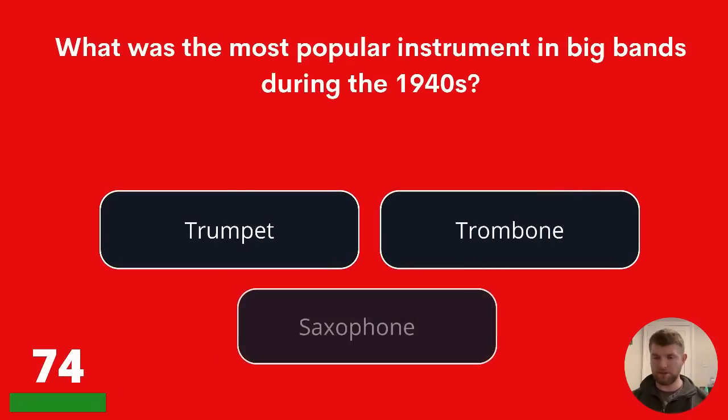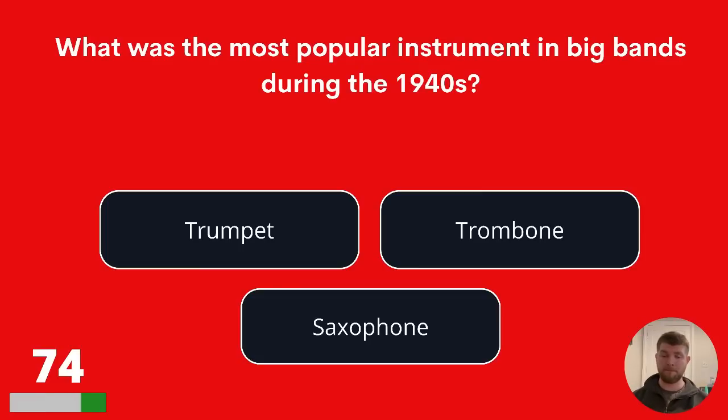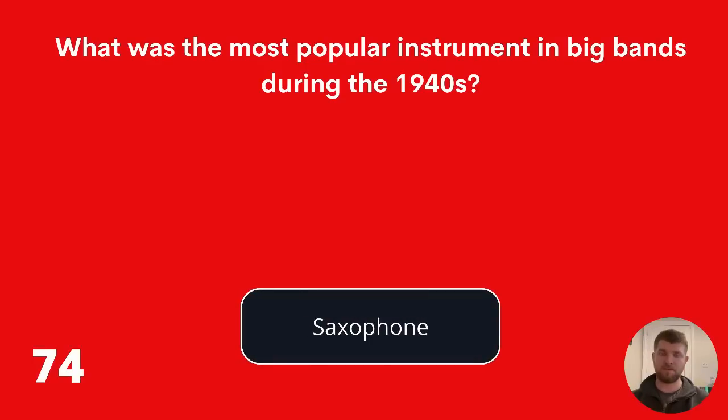What was the most popular instrument in big bands during the 1940s? Trumpet, trombone, or saxophone? The correct answer is the saxophone.